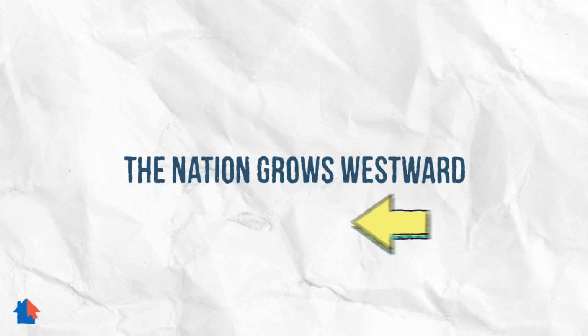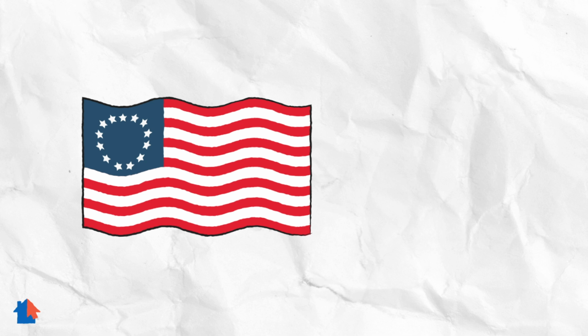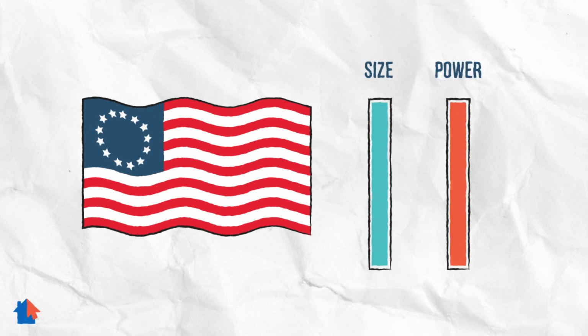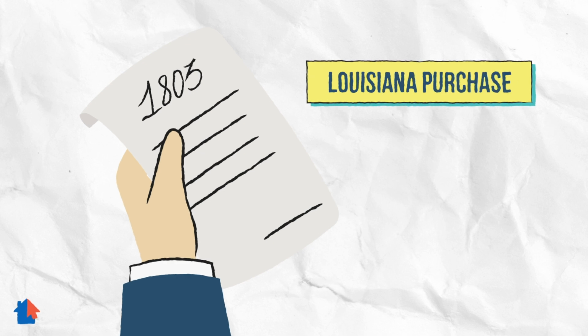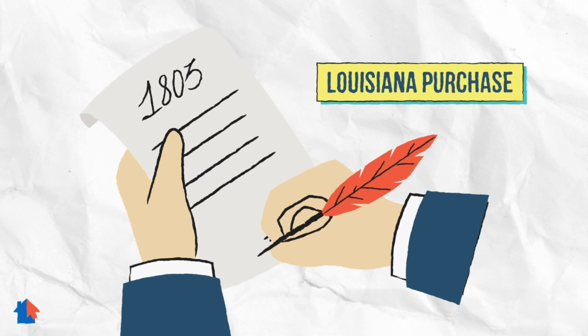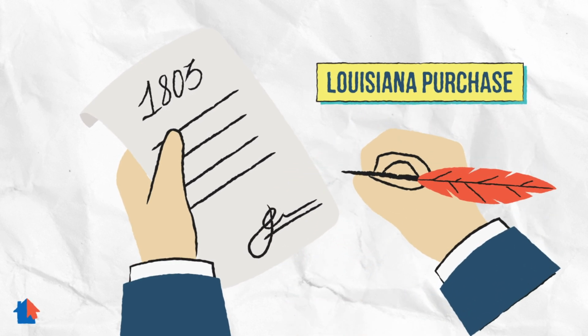The nation grows westward. The United States grew in size and power. It bought a large amount of land from France in 1803. This was called the Louisiana Purchase. In 1819, it acquired all of Florida. In time, U.S. territory stretched from coast to coast across North America.